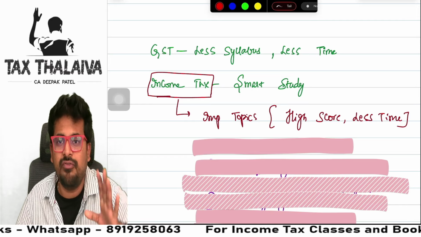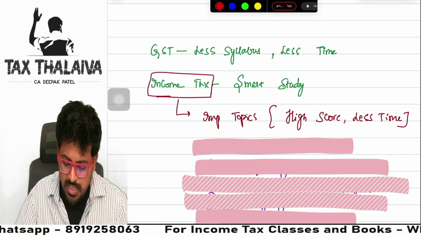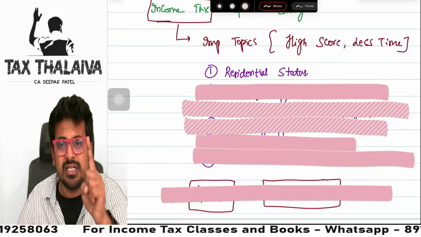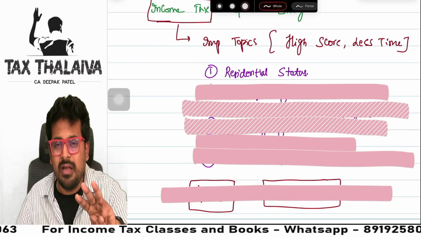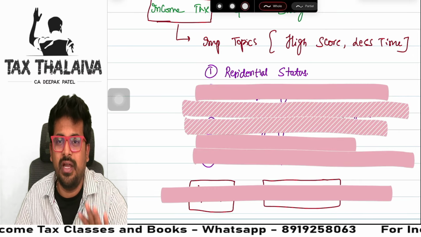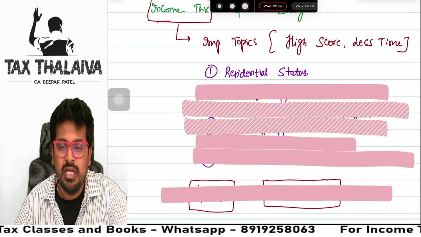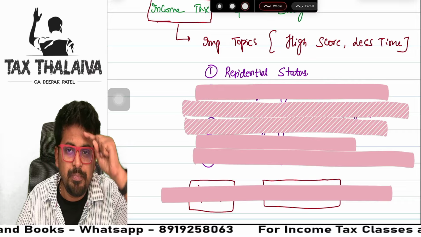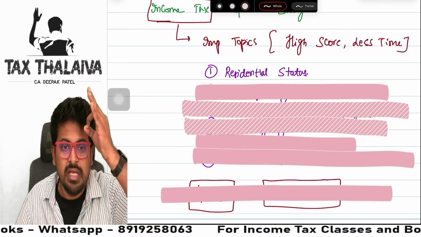Yes, the first topic I would like to highlight is residential status, guys. You pick the latest 3 attempts' question papers, or the latest 5 attempts for that matter, and check whether there is a residential status question or not. 100% a residential status question is there.